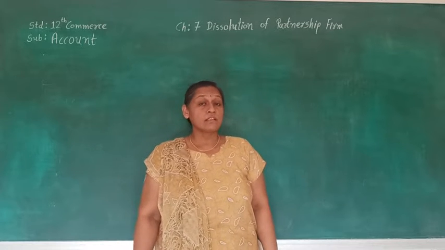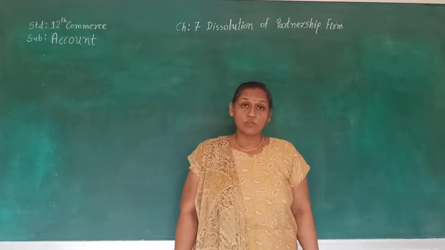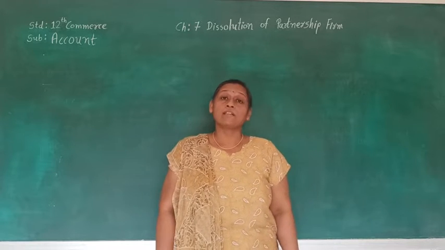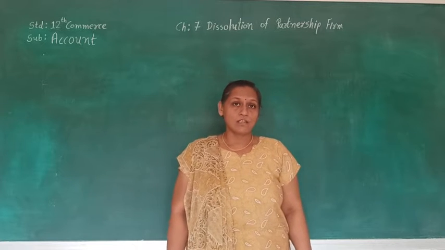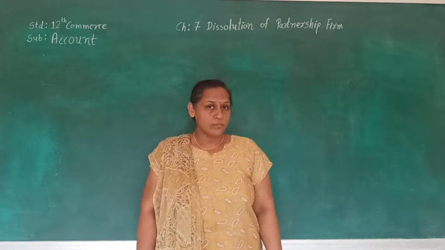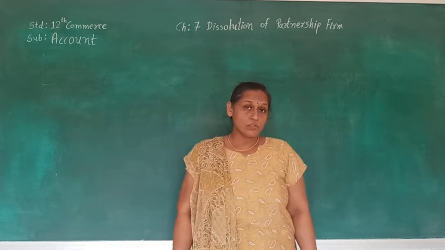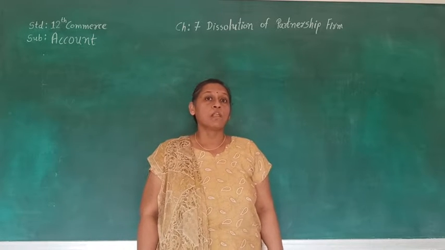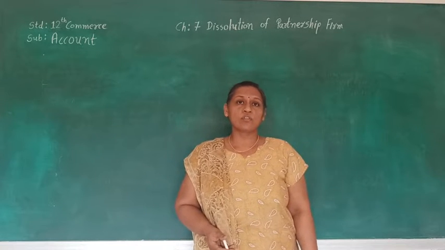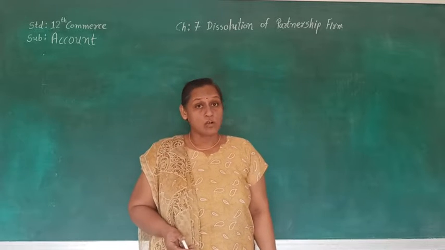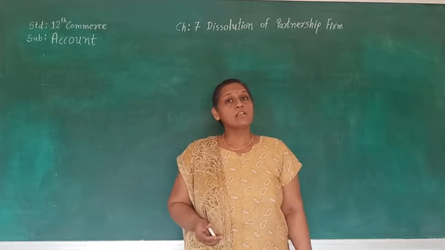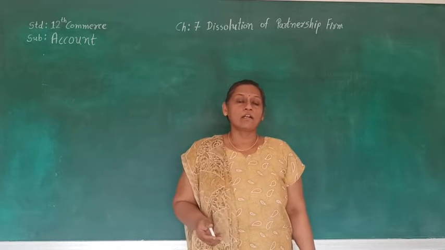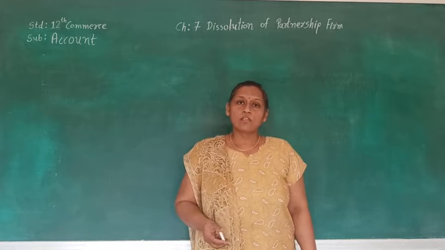Today we are going to see the procedure that is supposed to be done at the time of dissolution of partnership firm, and we are going to see the method of dissolution of partnership firm and its accounting treatment. So the very first thing we are going to see is the method of dissolution of partnership firm. Here there are two methods of dissolution of partnership firm. The very first is normal dissolution, that is without the interference of court, and the second one is dissolution by court. So these two methods we are going to see first.